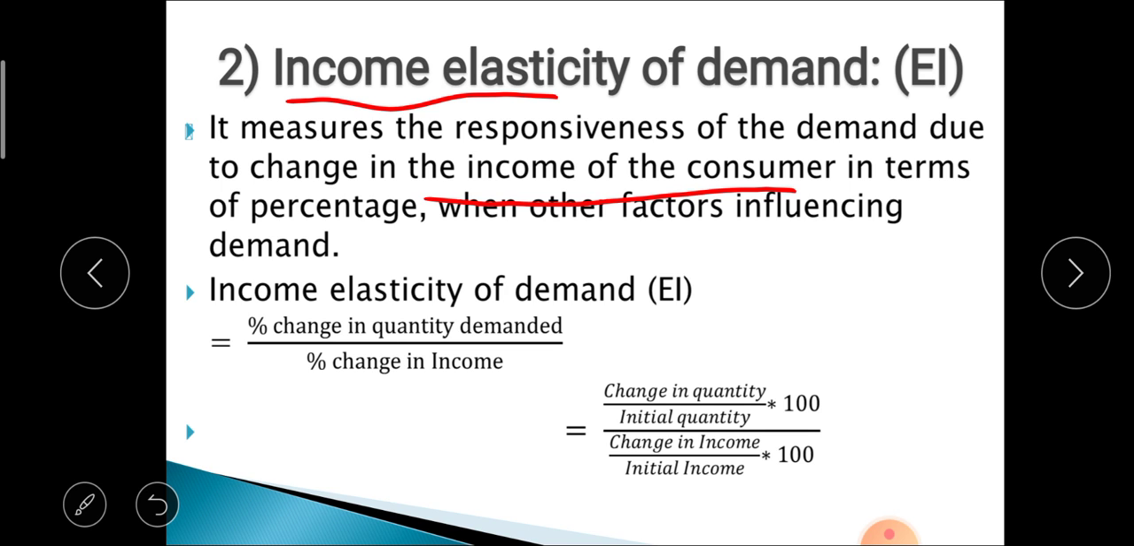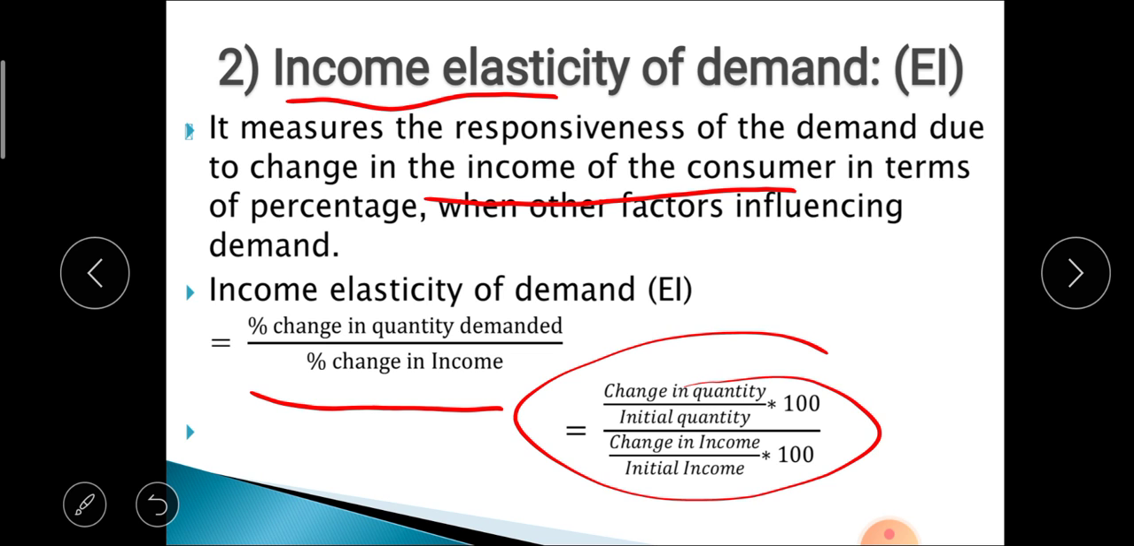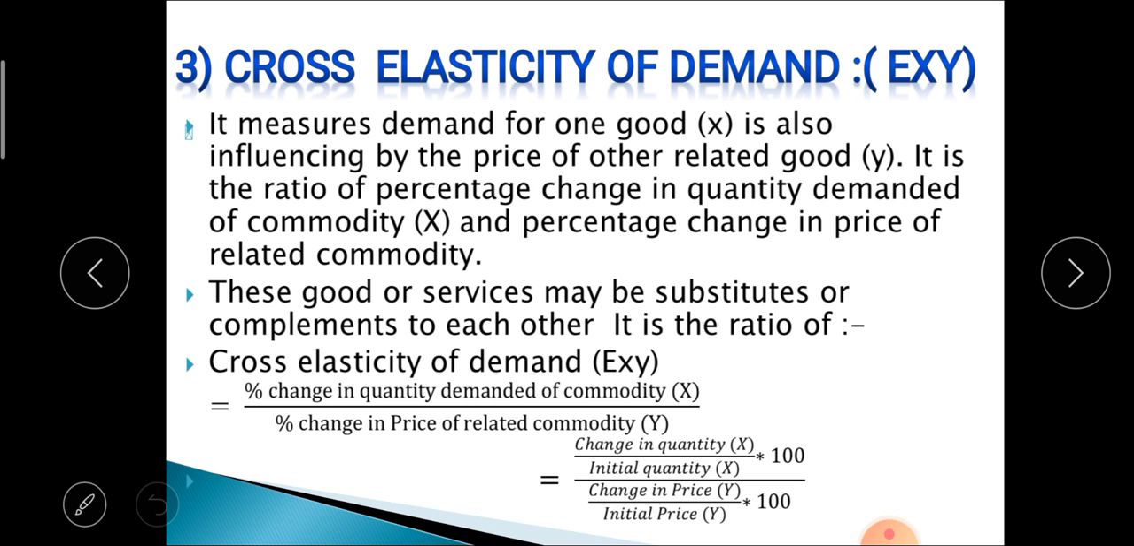Income elasticity of demand can be calculated using the formula: percent change in quantity demanded divided by percent change in income. That means change in quantity divided by initial quantity multiplied by 100, divided by change in income divided by initial income into 100. By using this formula, we can calculate the income elasticity of demand. After that, the third type is cross elasticity of demand.